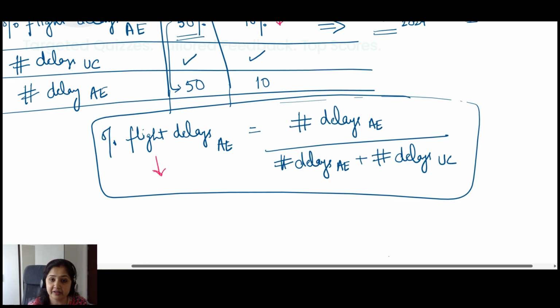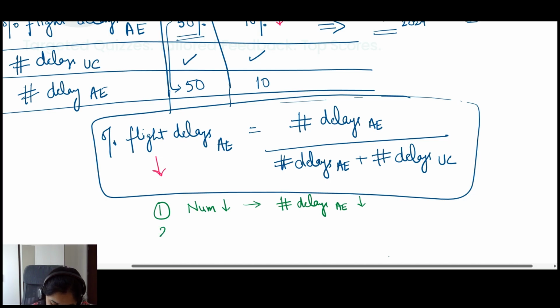Now, if this has reduced, what could possibly be happening? One possible scenario is that the numerator has reduced. The denominator has not reduced as much, the numerator has reduced, which means the number of delays due to airline error has reduced.